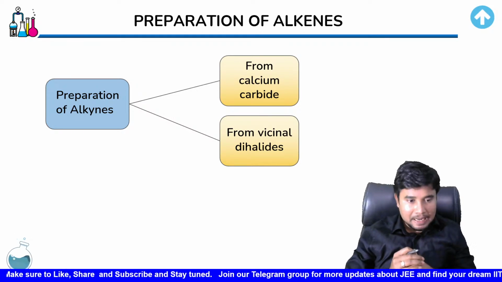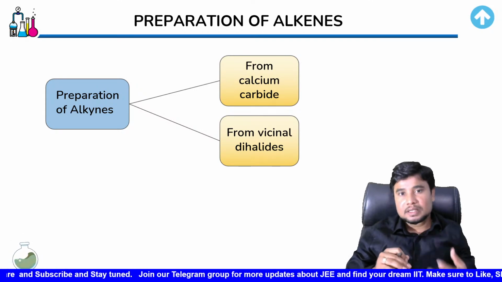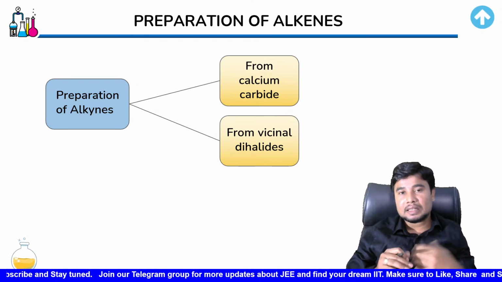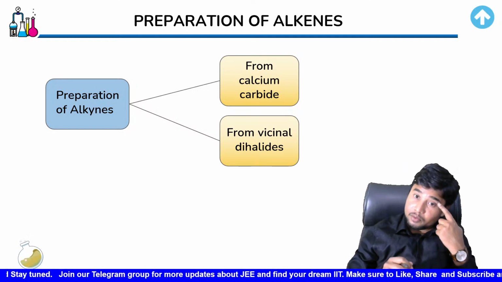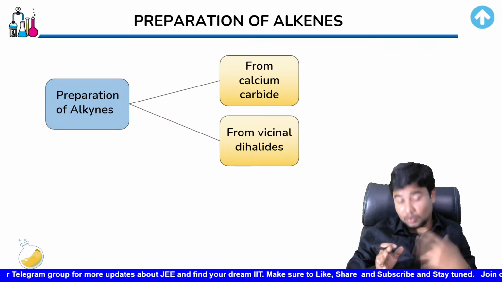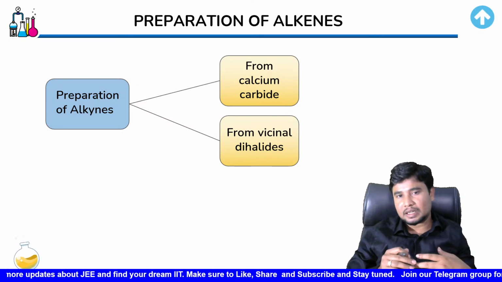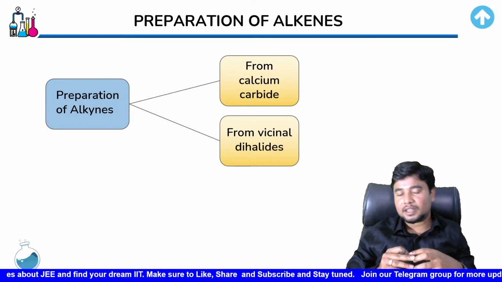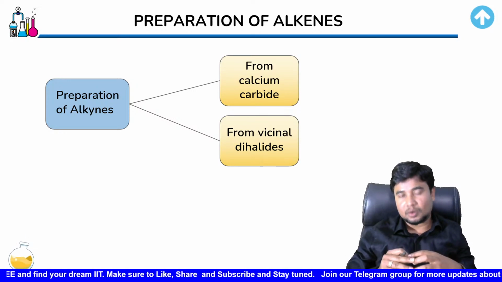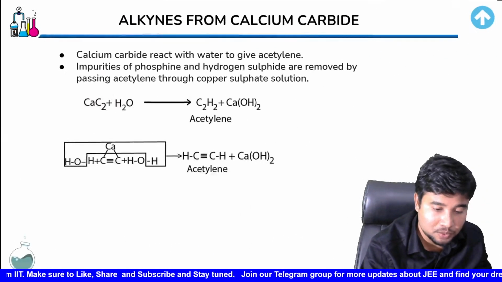So to prepare an alkyne, various methods can be used. One such method is by using calcium carbide. Okay, we know calcium carbide can be a substance that could help us prepare alkynes. Other substances like vicinal dihalide or even geminal dihalide can be used to get this prepared. We'll see how. But the geminal dihalide needs to have two hydrogens.